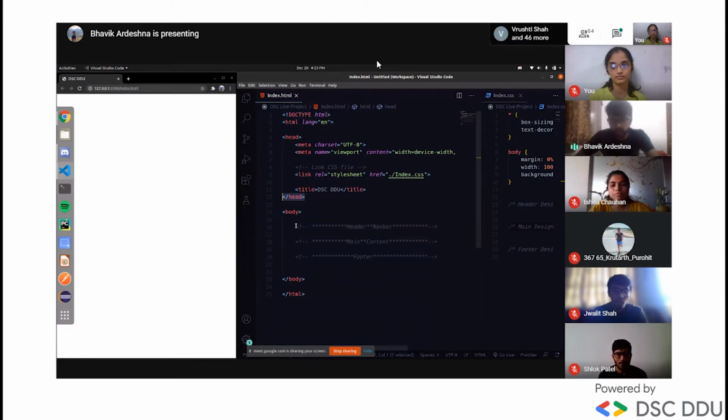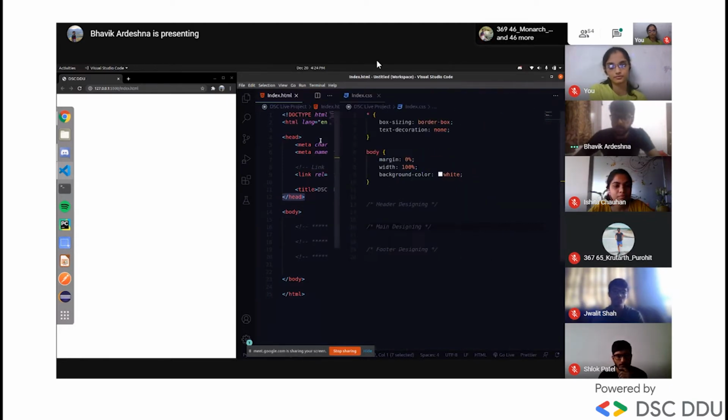In the body, I have divided three sections. Ishita told about semantic tags, which means header, main, and footer. We will divide our web page into three sections here. And here is the index.css file, in which we will do more designing.